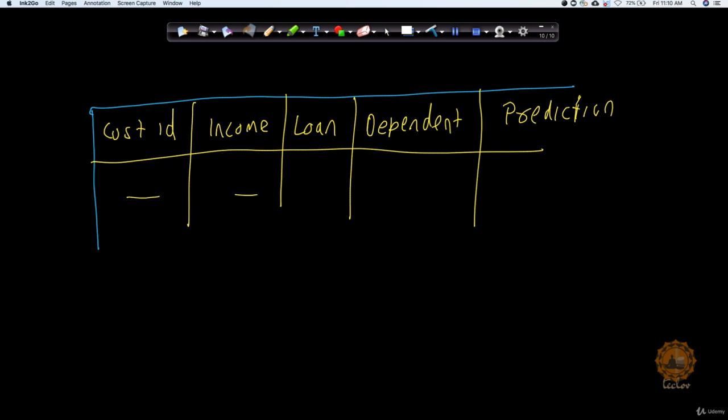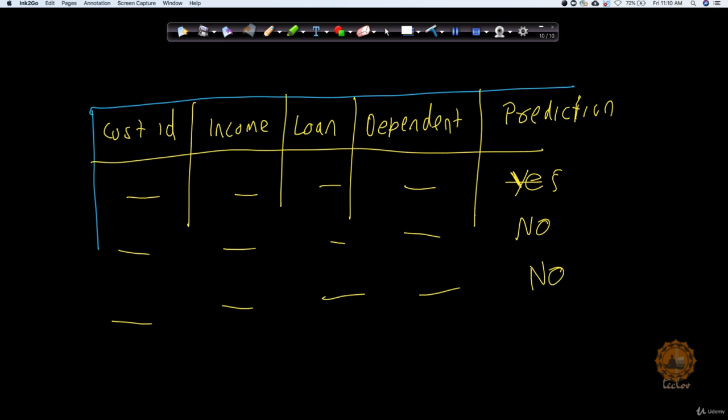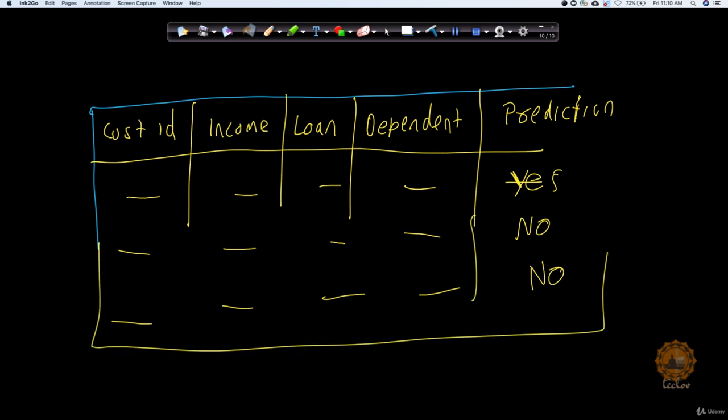Let's say I have some data for it. This is my first row, and in this first row this person is most likely going to default. In the second row, this person is not going to default. In the third row, with some data, this person is not going to default. I have defined it just like a random table, because the idea is to give you an insight into random variables.